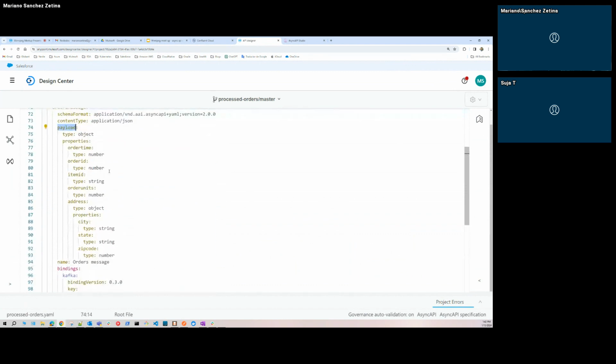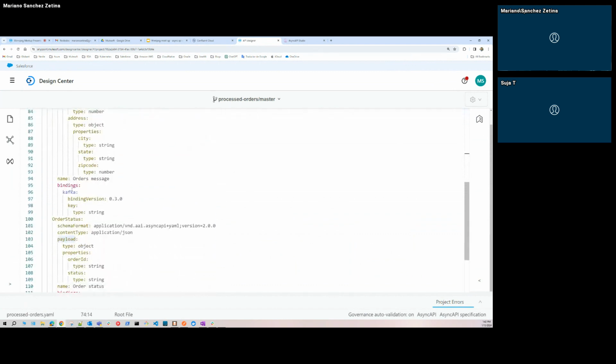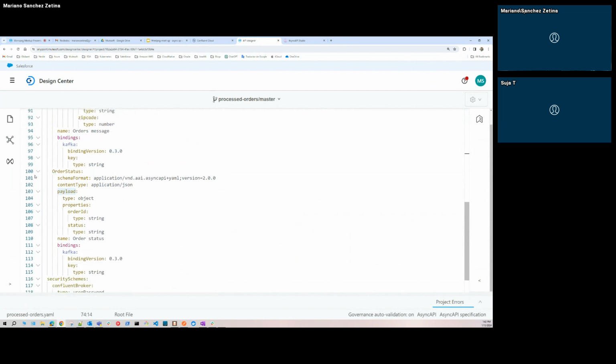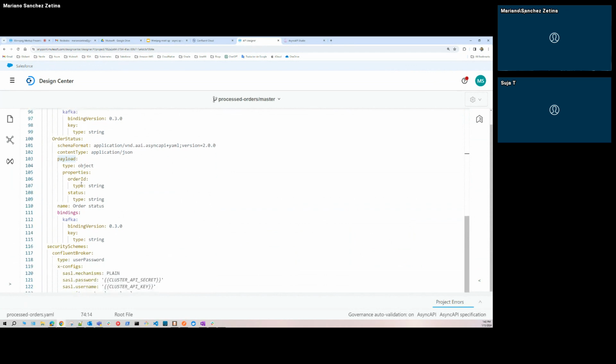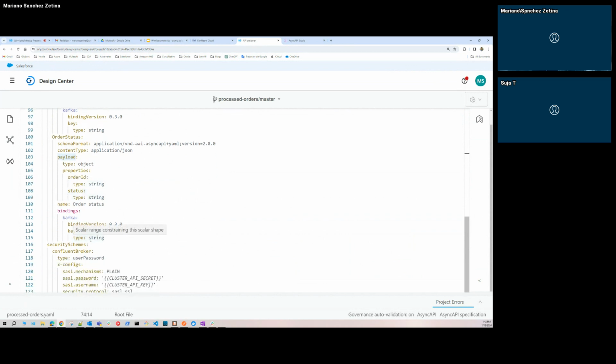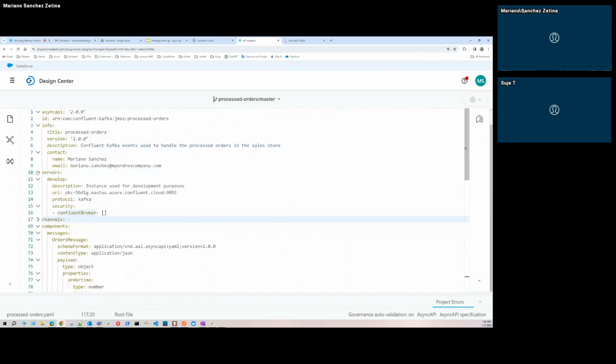And here it's the same. I'm talking about some bindings, where the binding is the protocol that I'm using here. And then I'm describing an order status message. About the security schemes, I have the Confluent broker that I'm using in the servers part. Why?